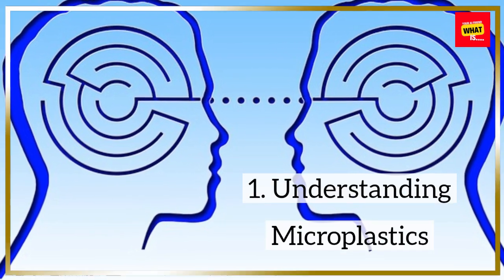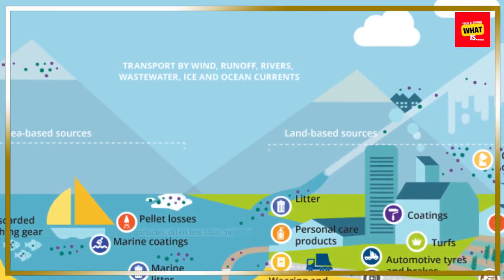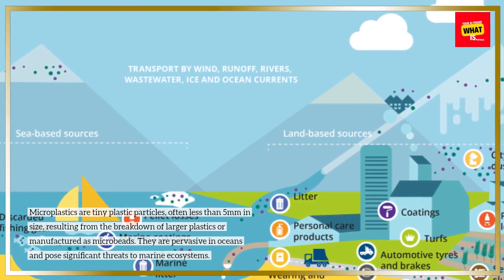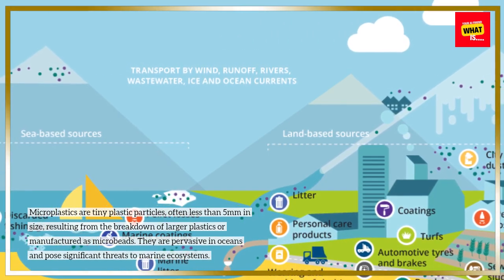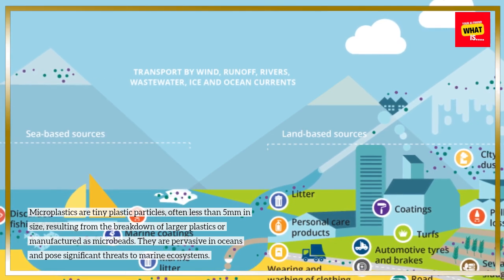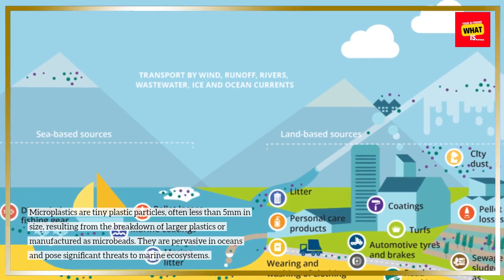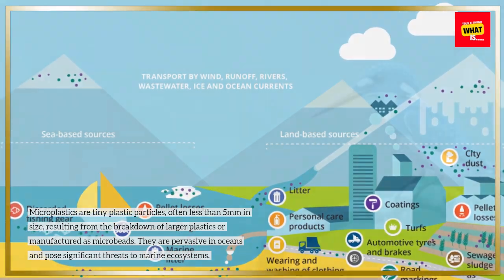1. Understanding microplastics. Microplastics are tiny plastic particles, often less than 5 mm in size, resulting from the breakdown of larger plastics or manufactured as microbeads. They are pervasive in oceans and pose significant threats to marine ecosystems.